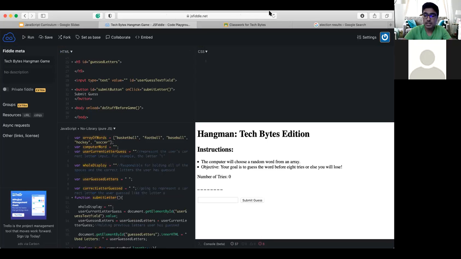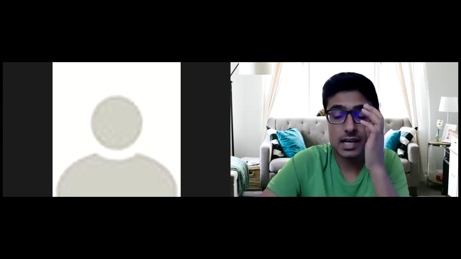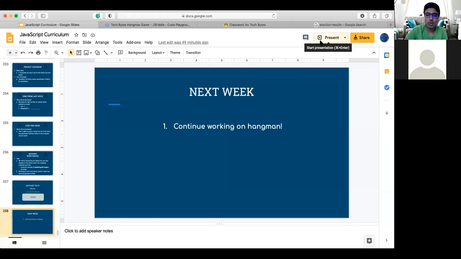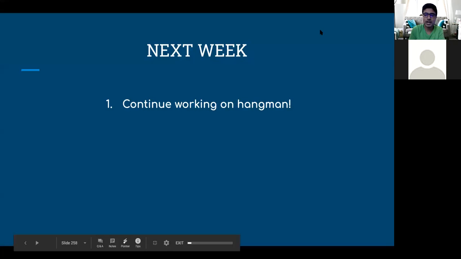And next week, we'll be starting to get towards what happens when the user has guessed all of the letters. What happens when the user has guessed too many letters? What if they've exceeded the number of guesses they're allowed? And more stuff like that. So we'll be continuing to work on our Hangman.